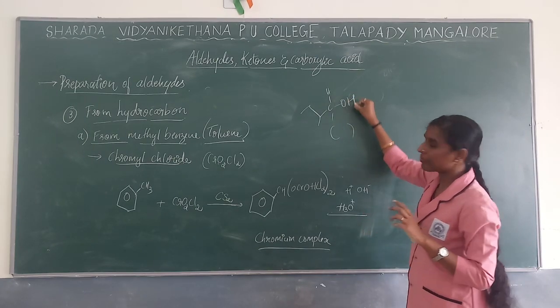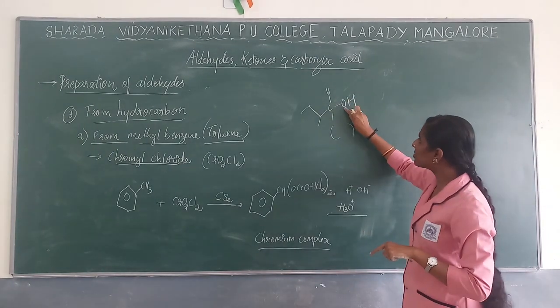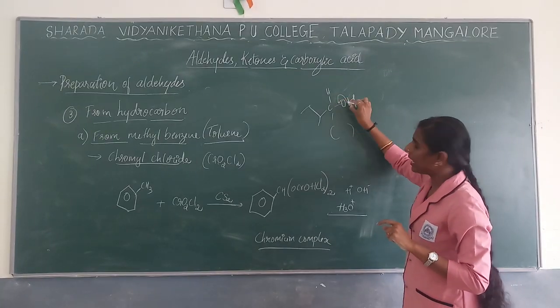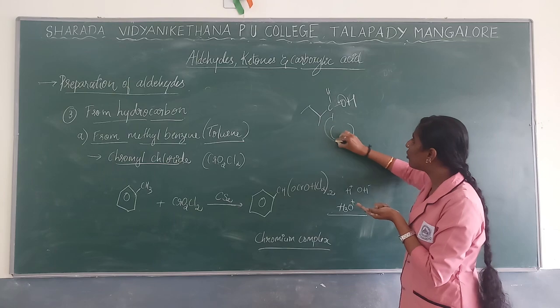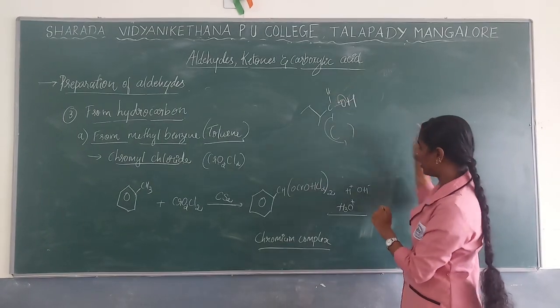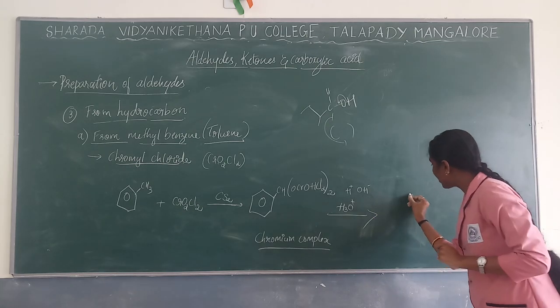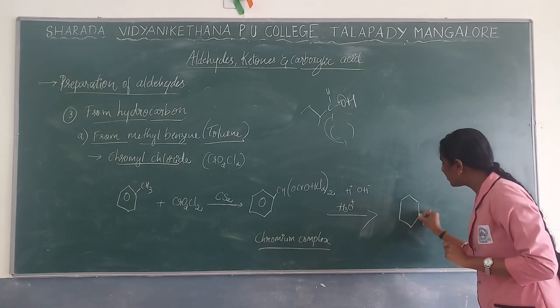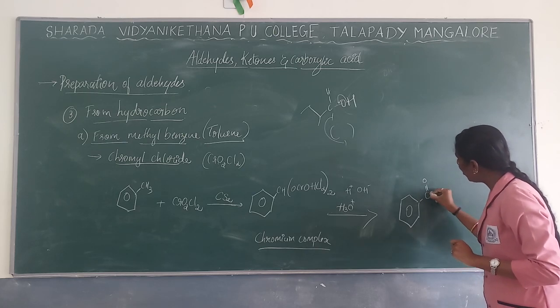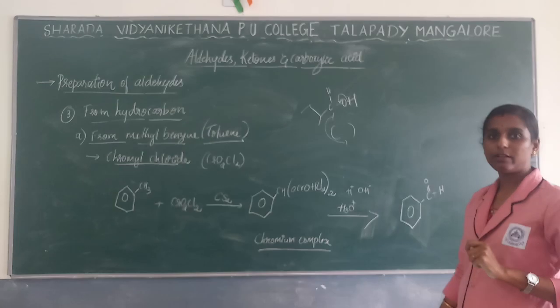OH will come, and between oxygen and hydrogen a bond will be there. So this bond will be given here. Again, a bond is added, so one more bond you are supposed to remove, so that you will get CH double bonded O as a product. So the product formed will be C double bond O with H. Aldehyde will be formed as a product.